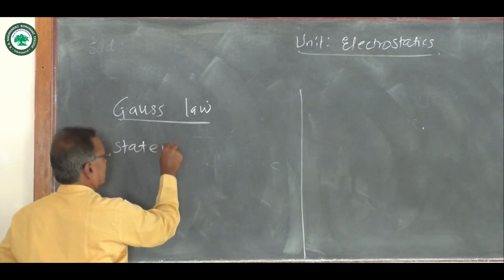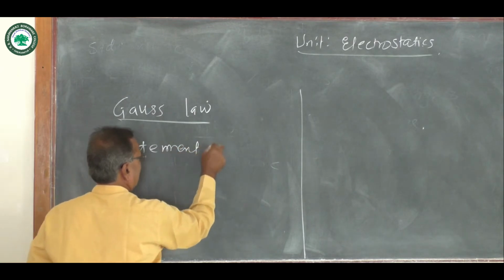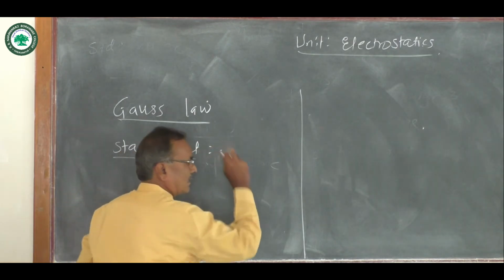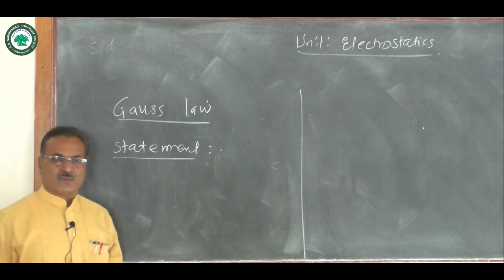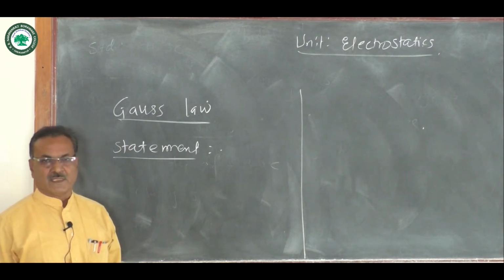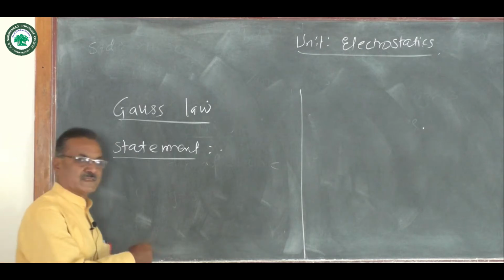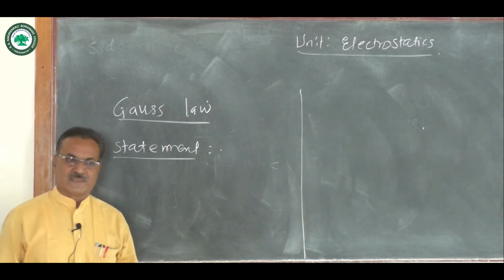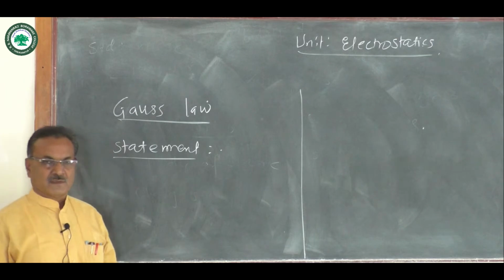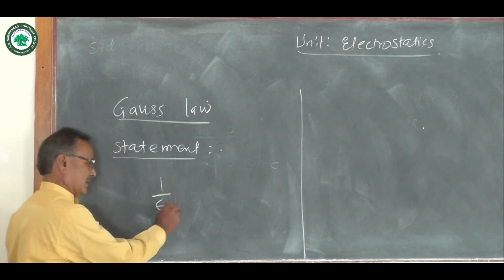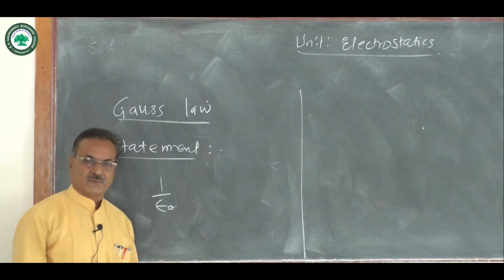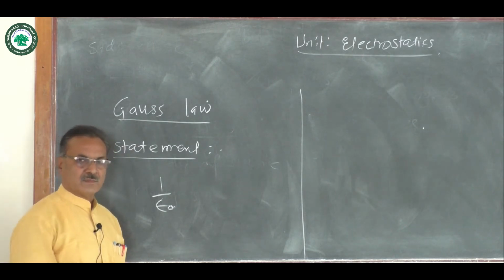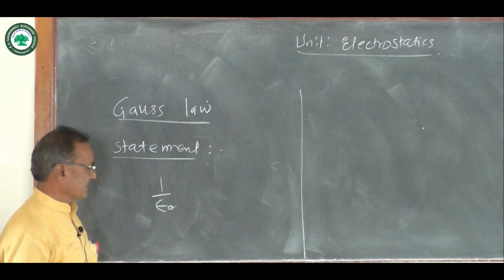Statement of Gauss law: the total or net flux through a surface is 1 by epsilon naught times the total charge enclosed by the surface.